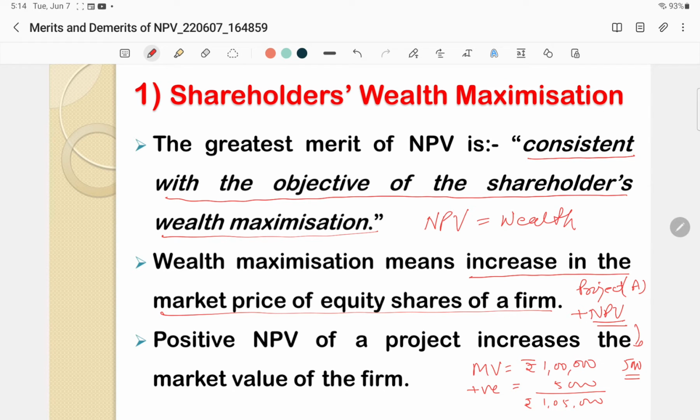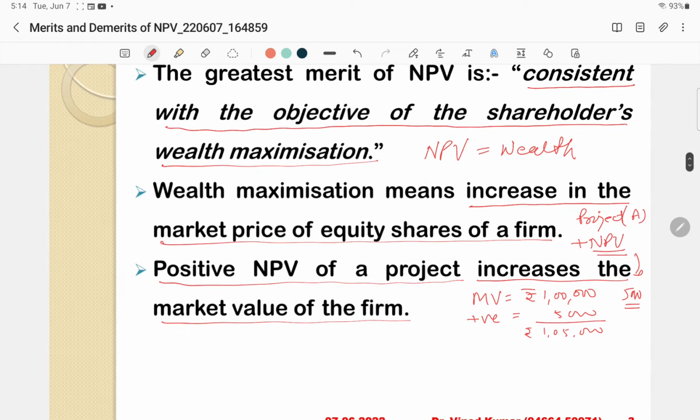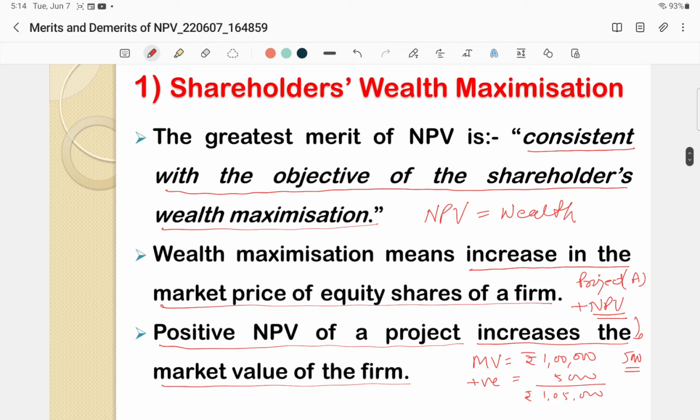Okay. So value maximization is always shown in the increase in the market price of equity shares of a company, and positive NPV of a project increases the market value of the firm. So this is the first merit or first characteristic of the NPV method. It is highly as well as fully consistent with the wealth maximization objectives of a firm.